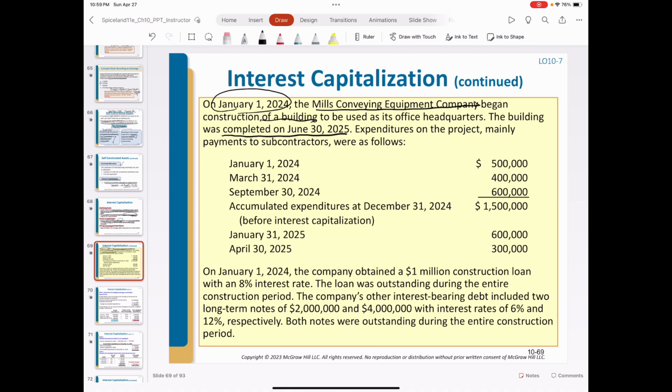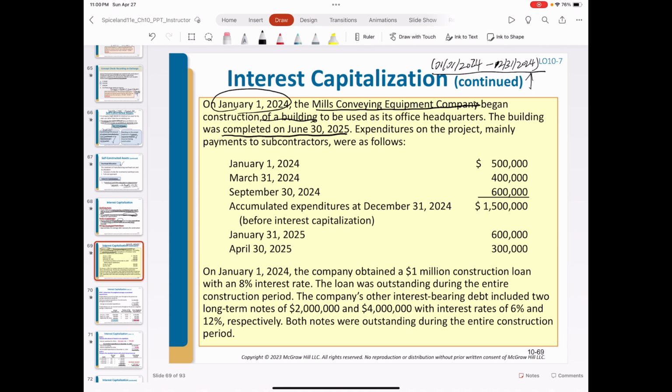We are just using the example, how much interest to be capitalized from January 1st, 2024, the first day when the construction of this building starts, to the end of this fiscal year, 2024. We will decide how much interest in this year to be capitalized as the value of these assets.